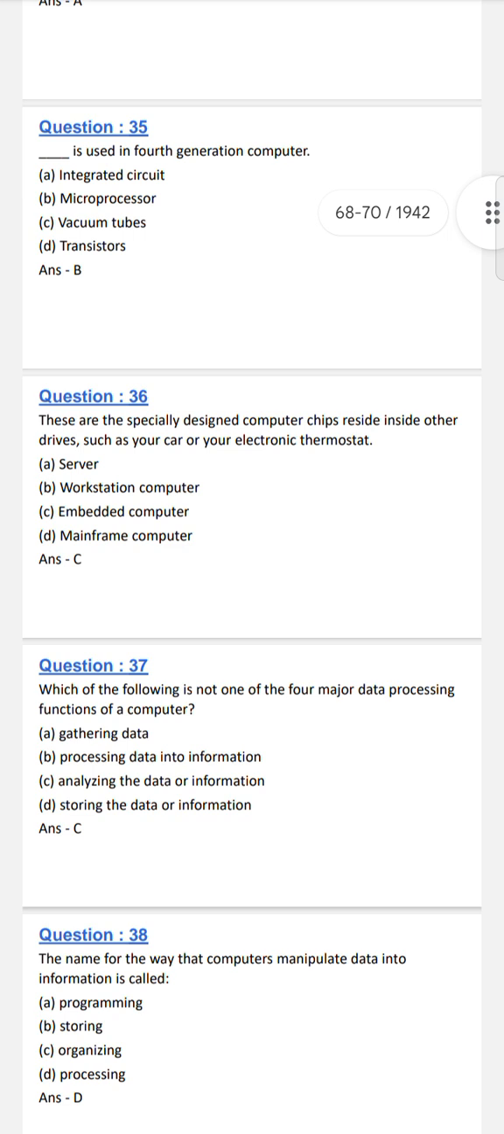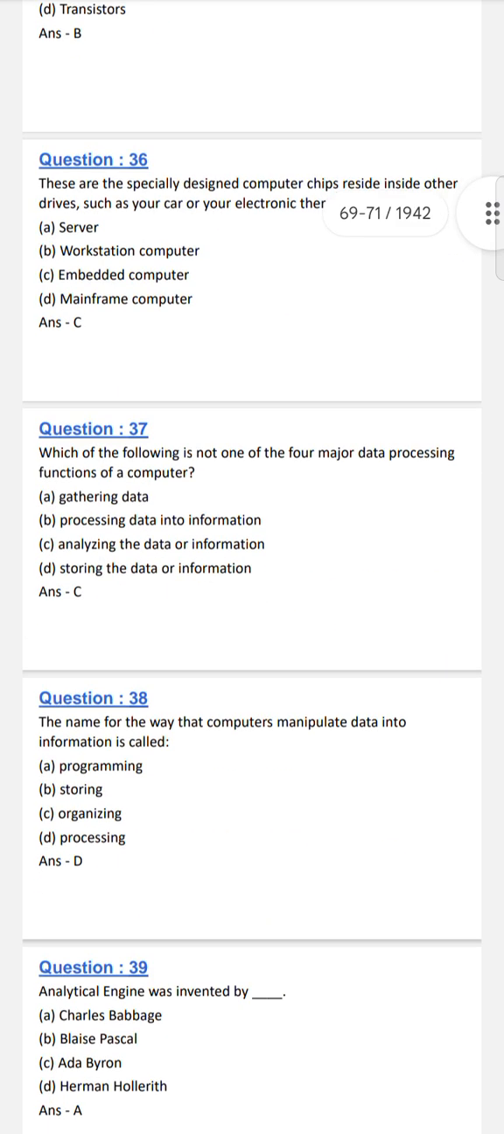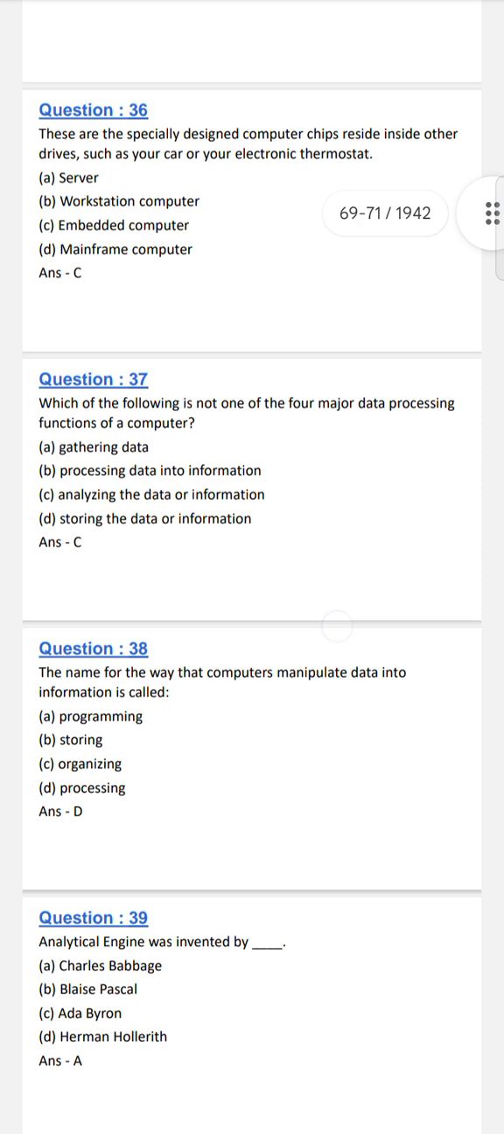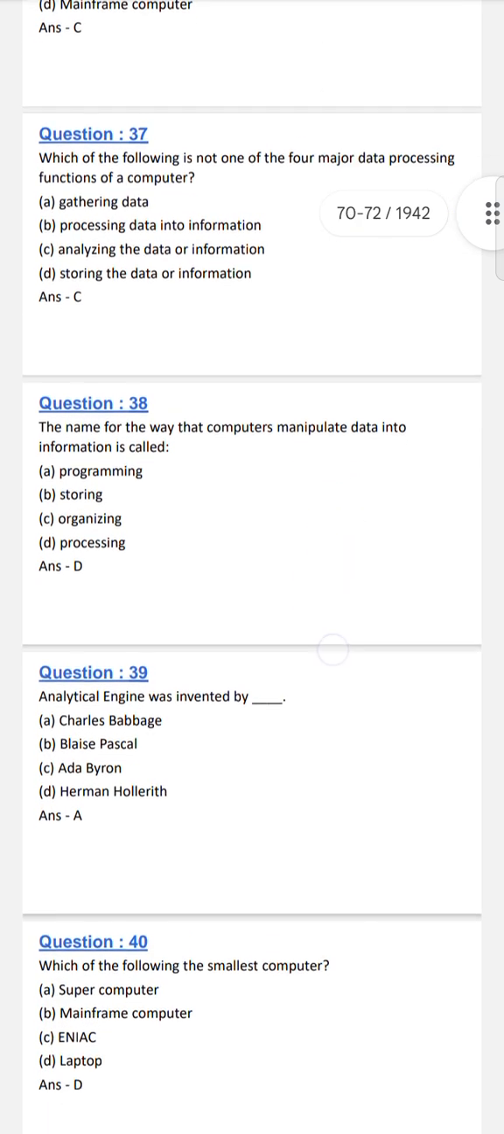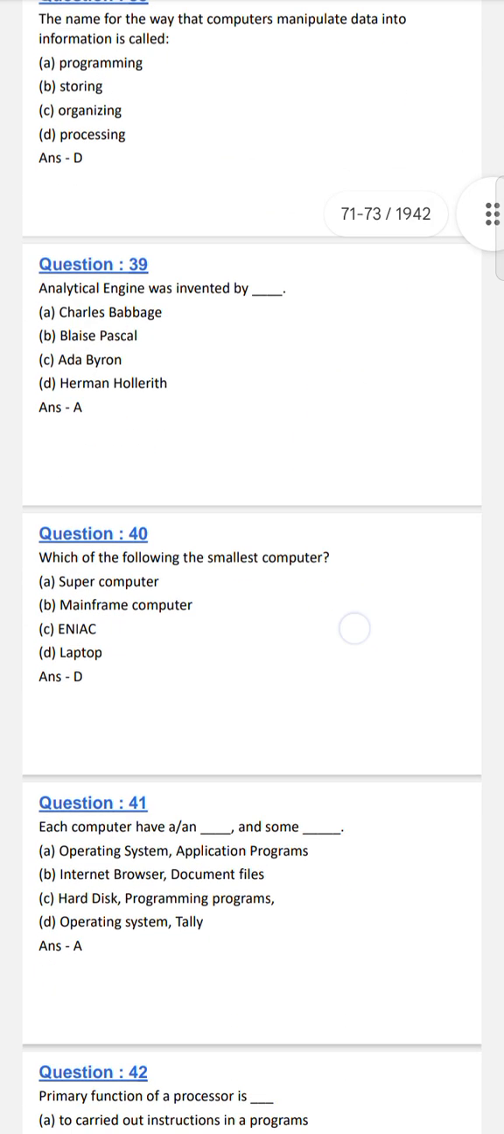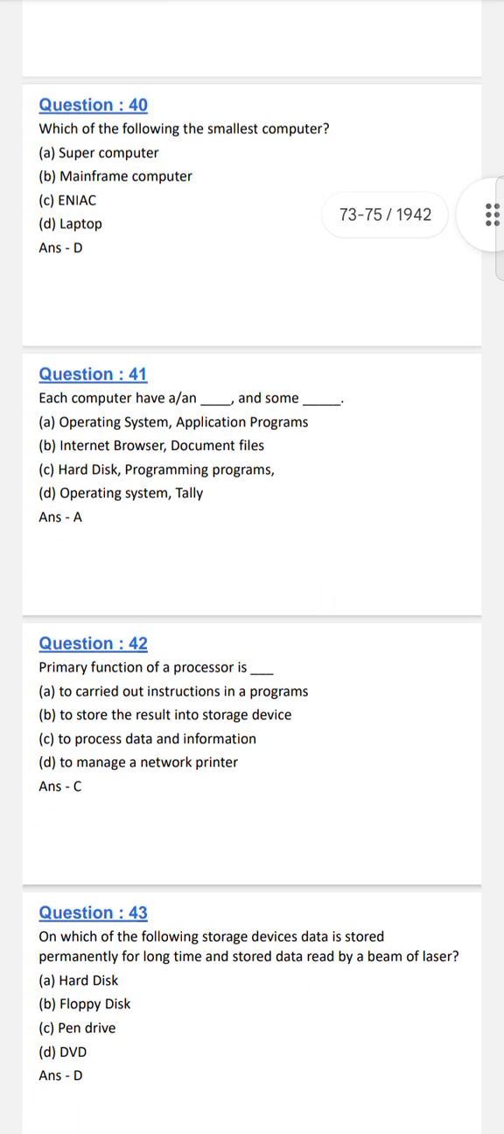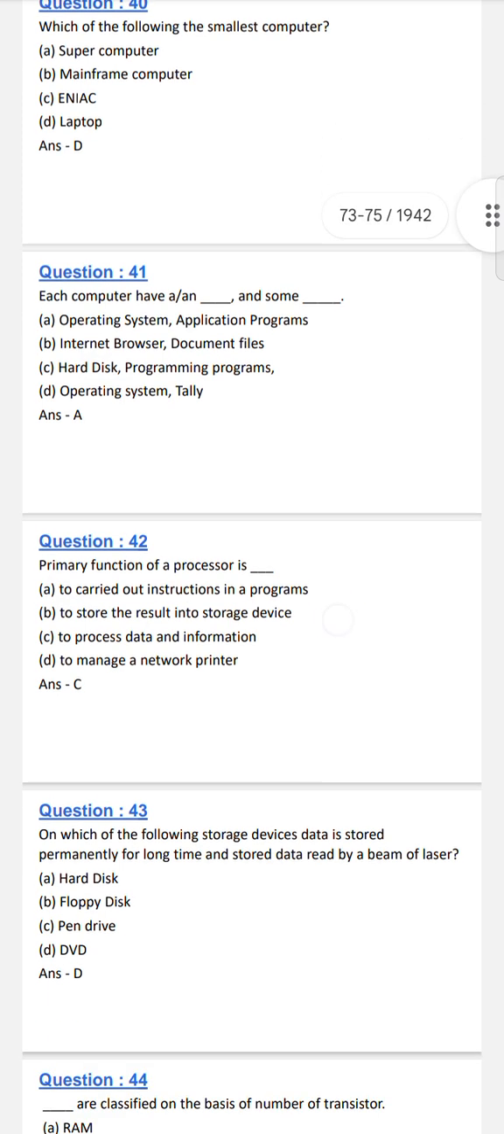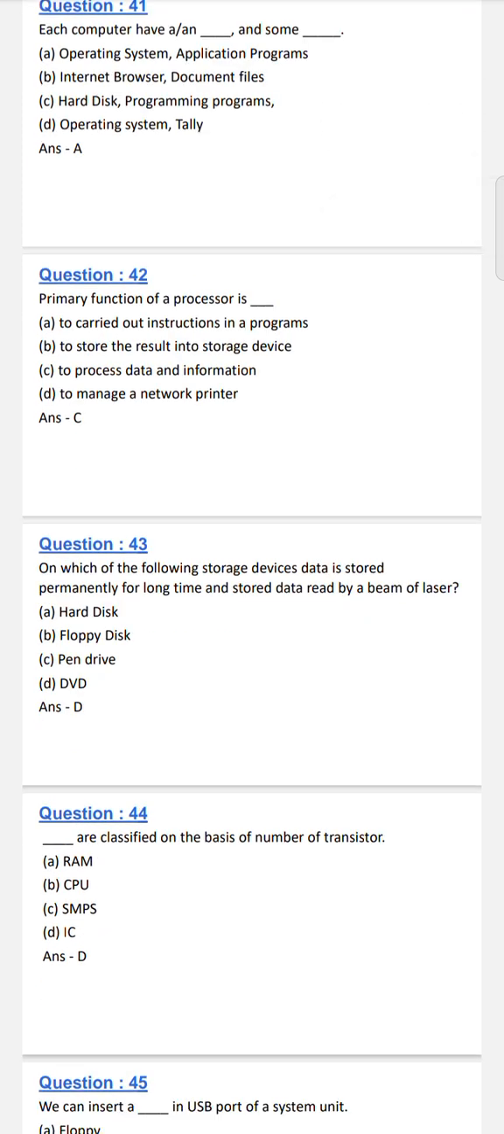Which of the following is not one of the major data processing functions of a computer? Analyzing the data or information. The name for the way that a computer manipulates data into information is called processing. The analytical engine was invented by Charles Babbage. Which of the following is the smallest computer? Laptop. Each computer has an operating system or application program. The primary function of a processor is to process data and information.